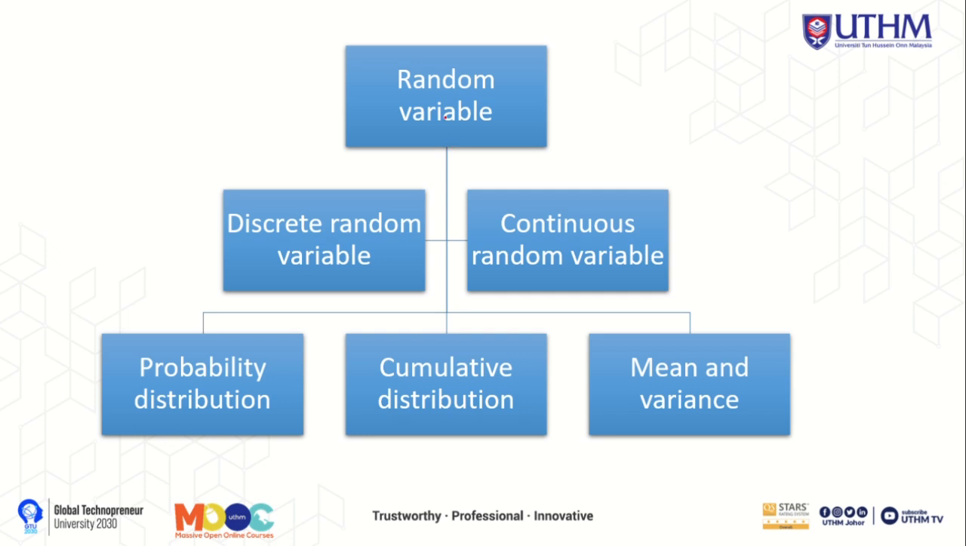So for this topic, we will cover two types of random variable, which is discrete random variable and also continuous random variable. For each type of random variable, you also will learn about the probability distribution, cumulative distribution, and also mean and variance.